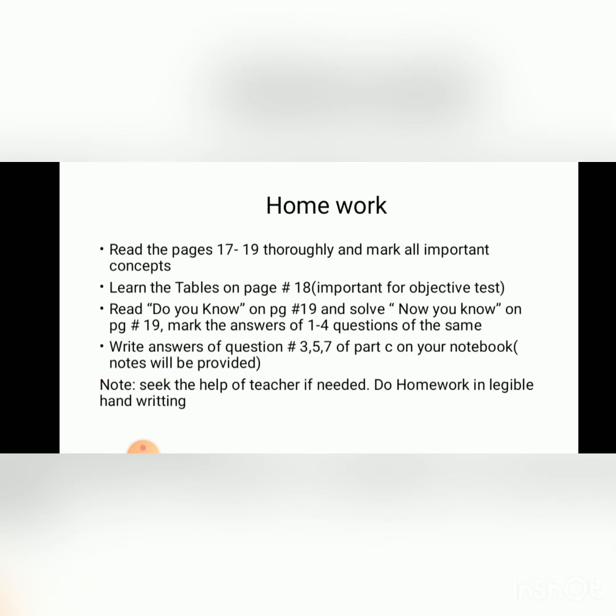Okay, here is your homework. You have to read pages 17, 18 and 19 thoroughly and mark all important concepts. Learn the tables on page number 18. You have to read the Do You Know on page 19 and solve Now You Know on page number 19. Mark the answers of questions 1 to 4 of this exercise. You have to mark these answers in your book.